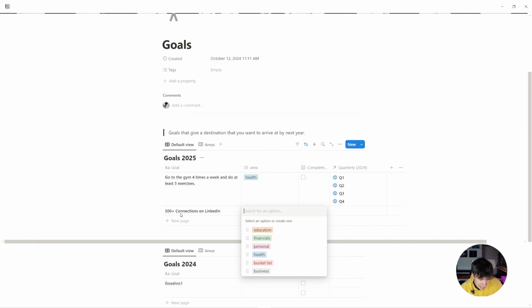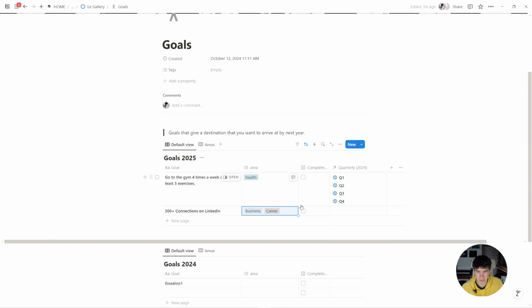So that would be a business goal, or for some, maybe a career goal. Let's add that as an option. And we might want to achieve that by summer, which would be Q2. And now we've set our goals.